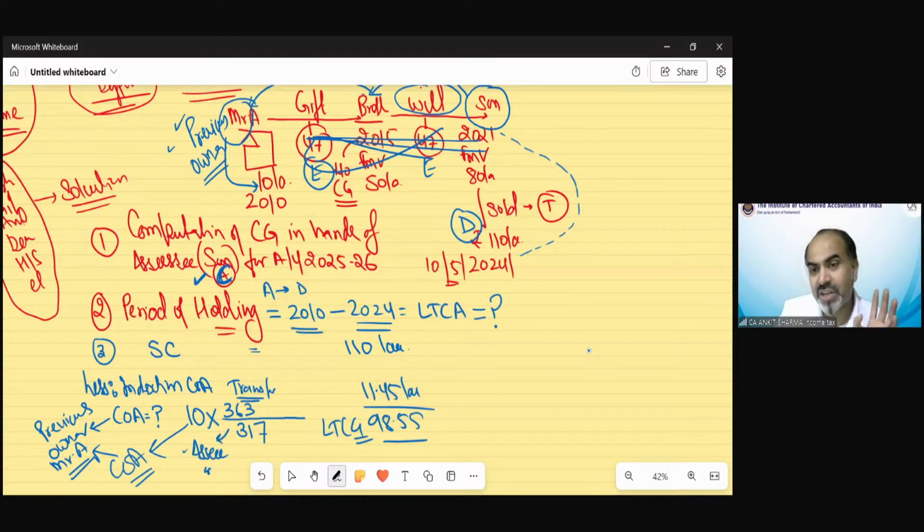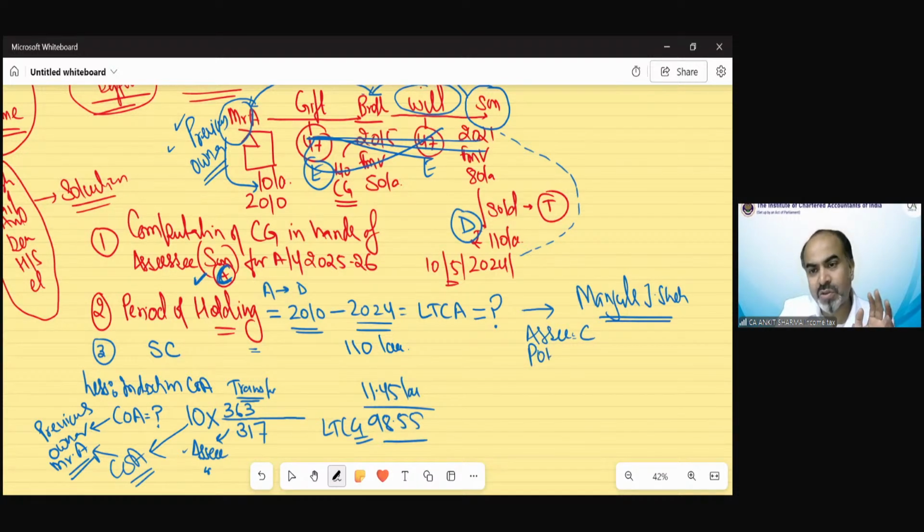So this litigation has gone further. And in the case of Manjula J. Shah, you have to remember this case. Manjula J. Shah, the department accepted the contention of the assessee that yes, because we are taking everything as per Mr. A, now we will take the index also as per Mr. A. Everything else will remain the same. Assessee would be C. There is no change. He will remain the same.